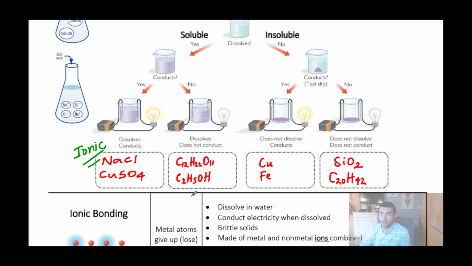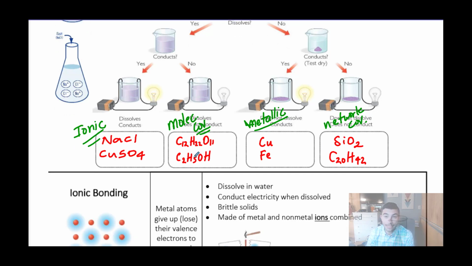Those were ionic substances. The substances that dissolved and didn't conduct were also bonded similarly. They were molecular covalent substances. The substances that did not dissolve but conducted electricity were bonded similarly. They were metallic substances. And the substances that did not dissolve and did not conduct were bonded similarly. They were network covalent substances.